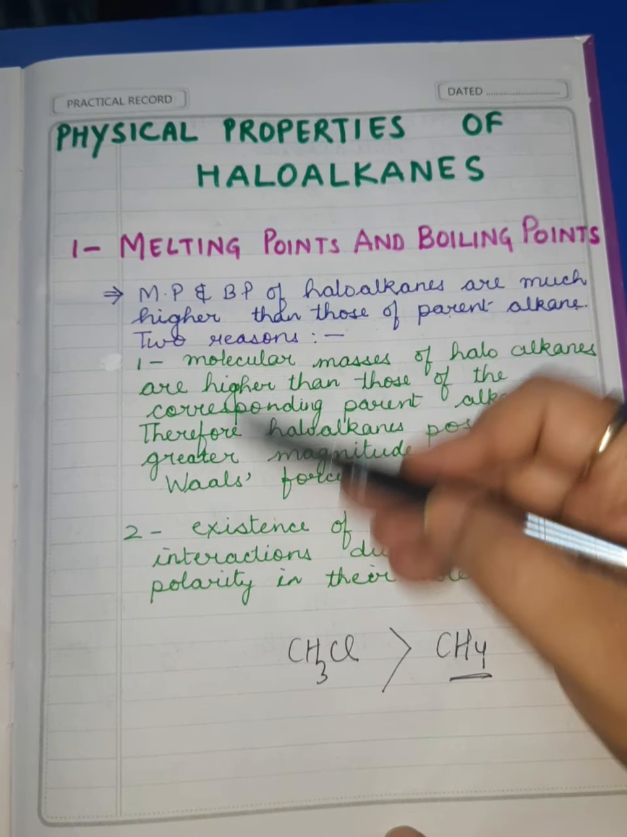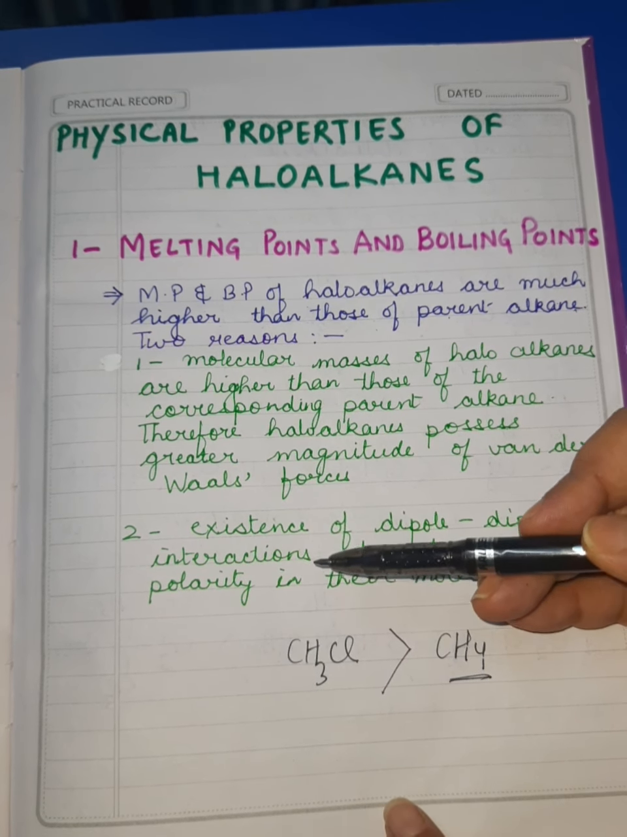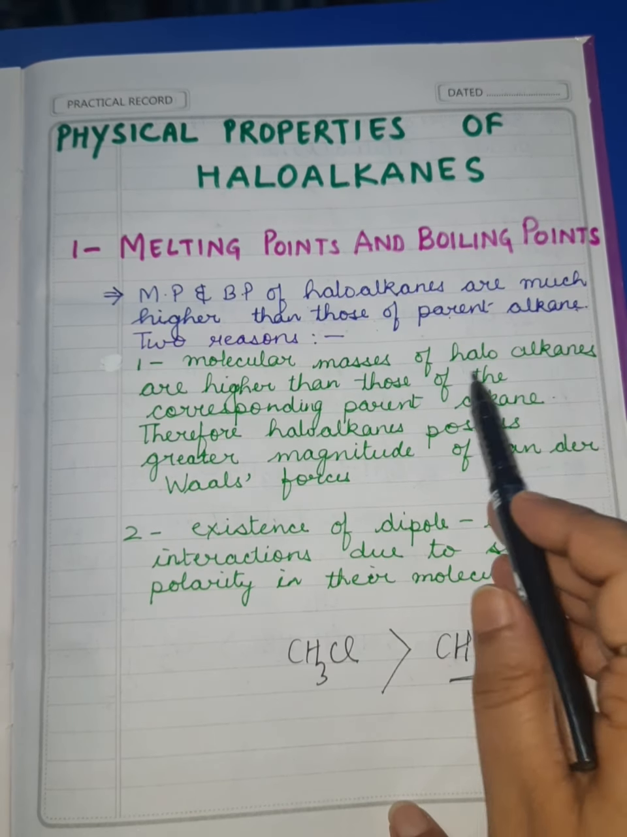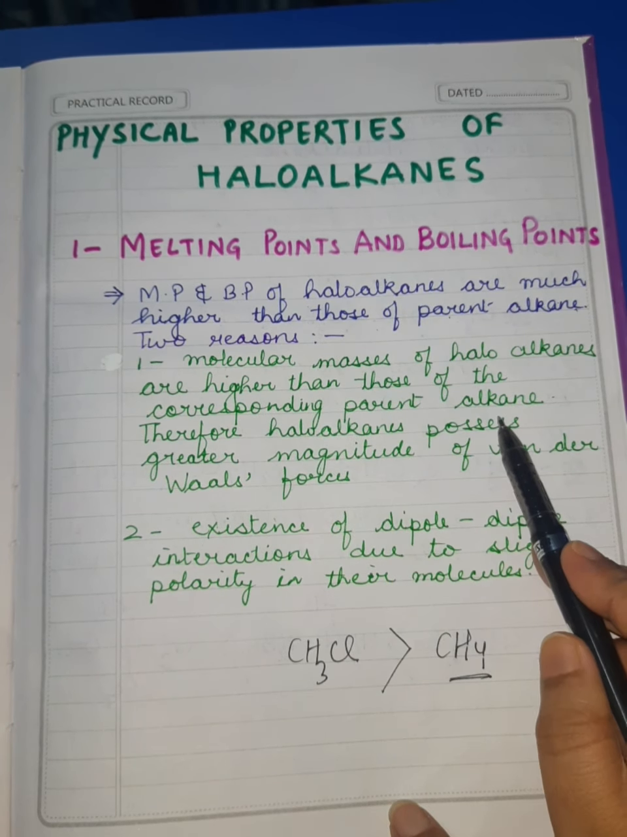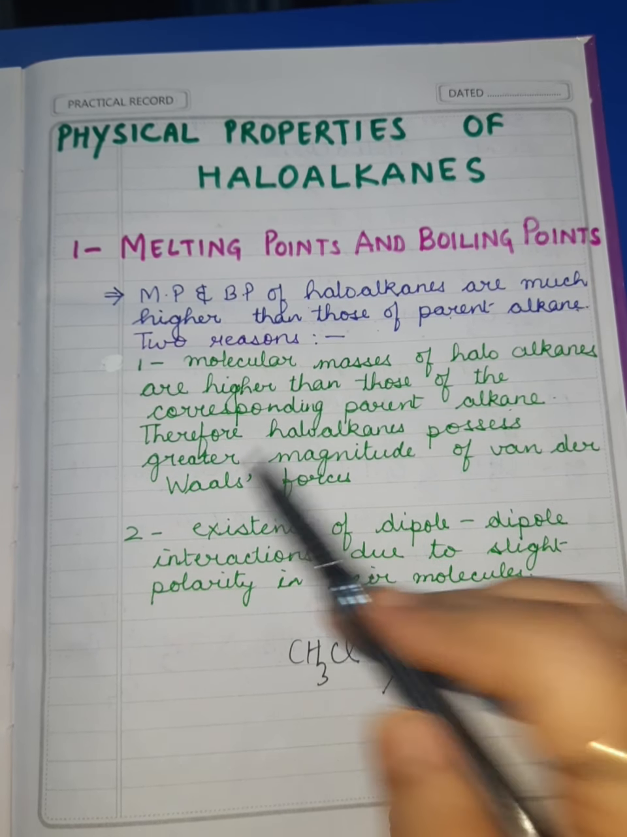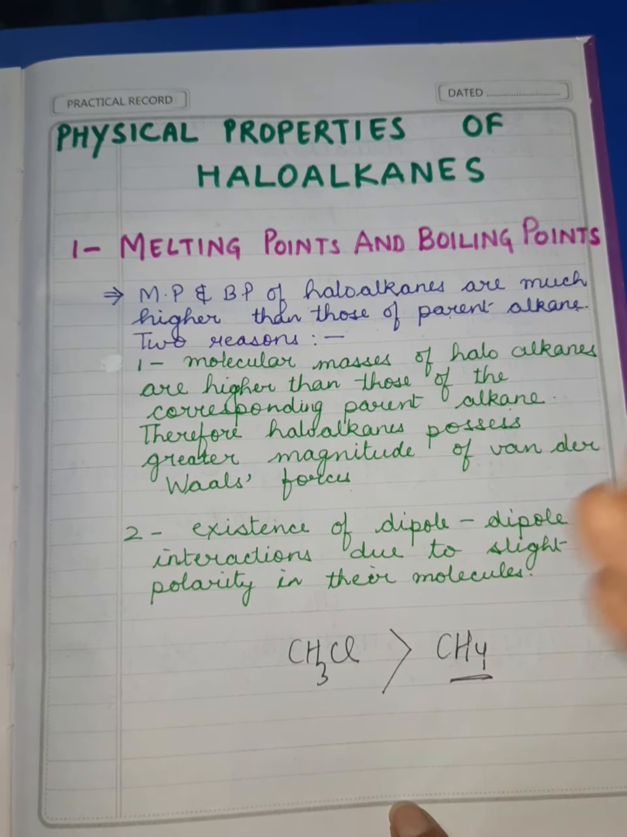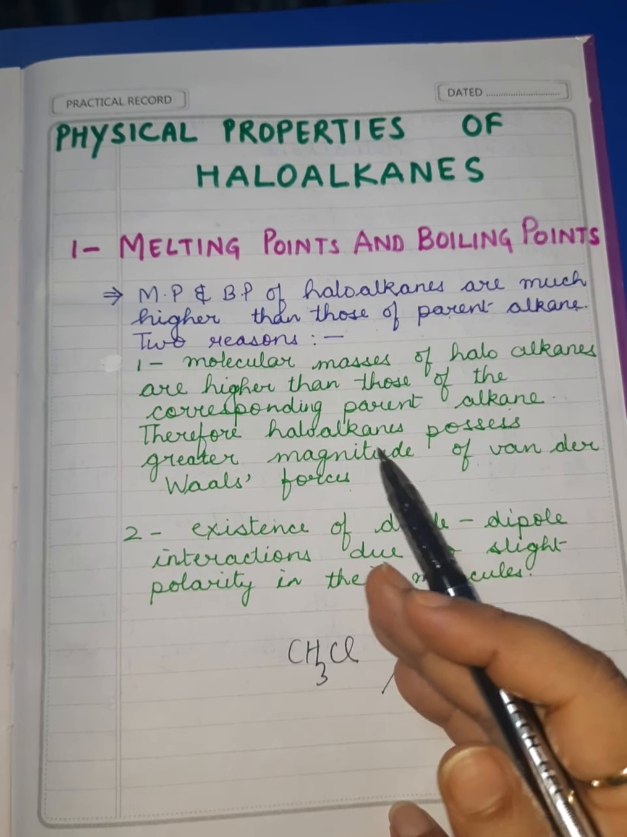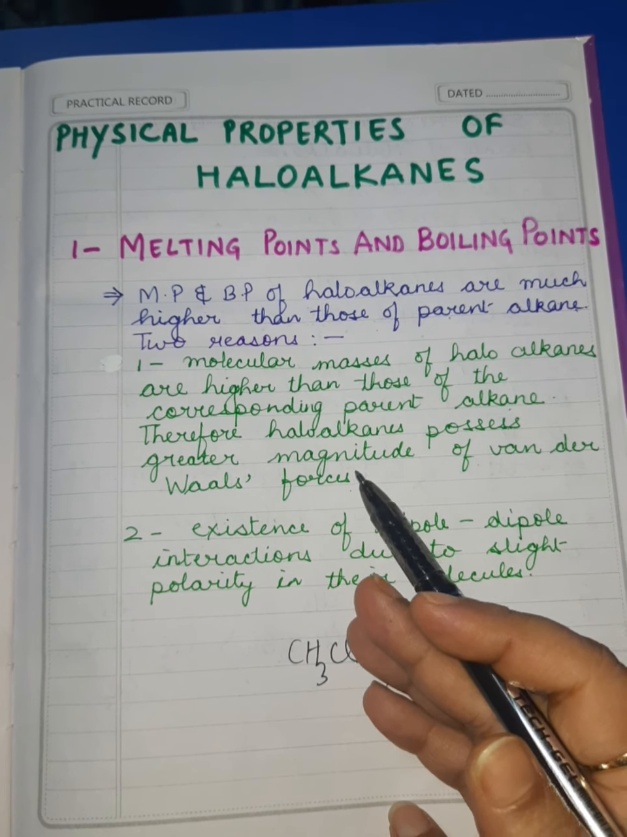So here two main reasons are there. I have listed them out. The first one is the molecular masses of haloalkanes are higher than those of their corresponding parent alkane. Since they have higher molecular masses than their parent alkane, they have greater magnitude of van der Waals forces. And we know very well, greater the magnitude of van der Waals forces, greater will be their melting and boiling